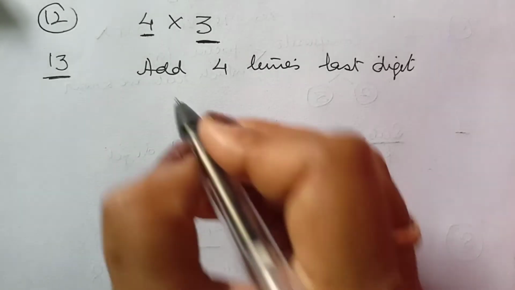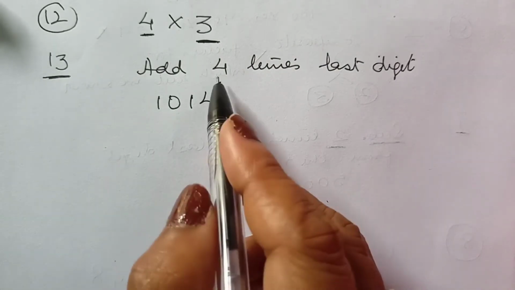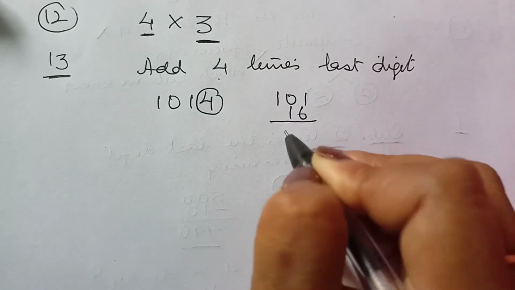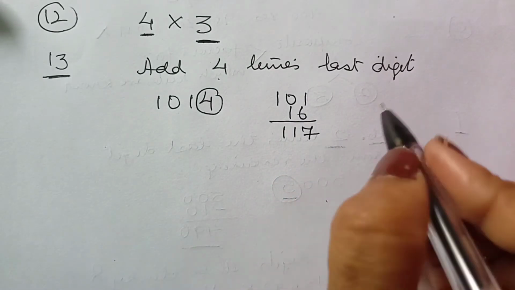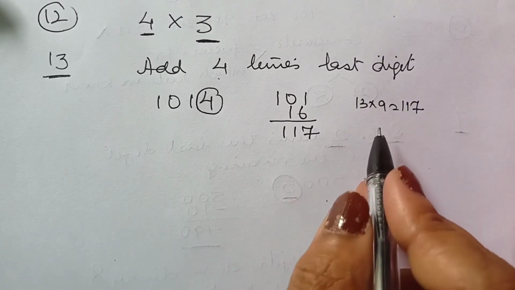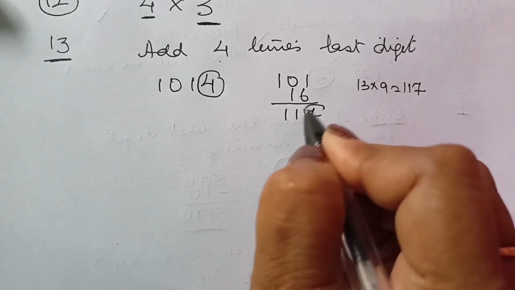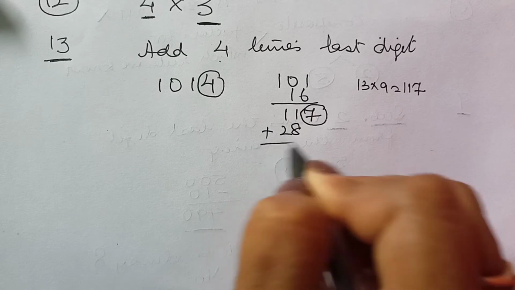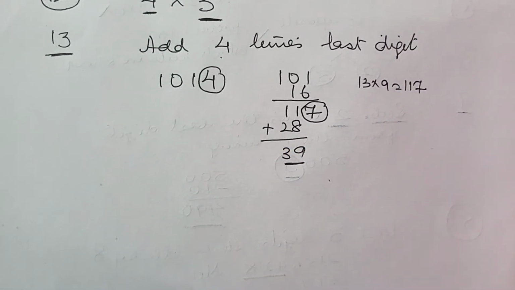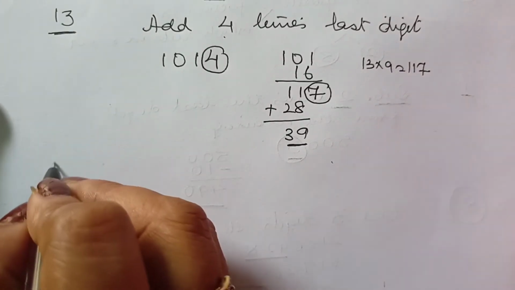Let's take up an example, say 1014. We have to add 4 times the last digit. So add 4 times 4, that is 16, to 101, which is 117. You know that 13 into 9 is 117. So yes, it is divisible. But in case you don't know the tables, which you should actually know, then you may repeat the process. 4 times the last digit, that is 28. Add to this 11, I am having 39. Now this is 13 into 3, so you should know it. So this was the rule for 13.